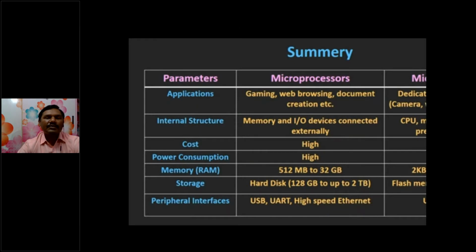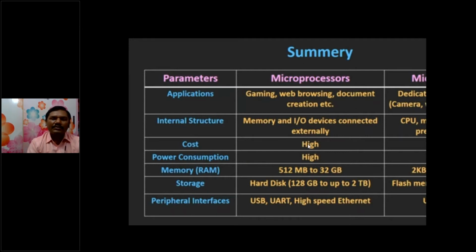These are the differences between microprocessors and microcontrollers. Microprocessors are mainly used in gaming, web browsing, and document creation, meaning larger file creation or high bandwidth applications, which cannot be run by microcontrollers. That's why desktops and laptop computers are used for gaming and web browsing, whereas microcontrollers serve dedicated applications like cameras, washing machines, and microwave ovens to perform only a single operation.